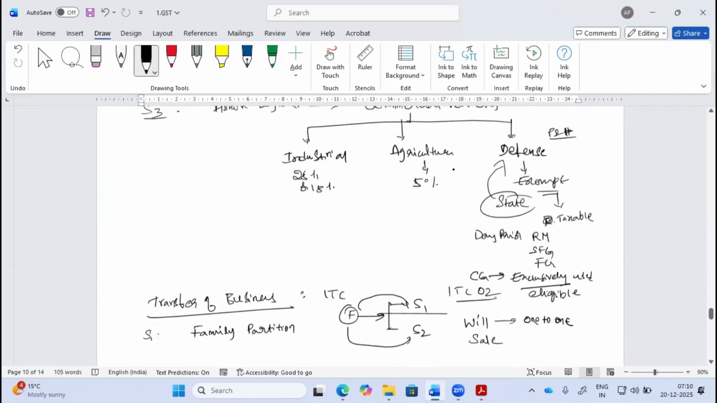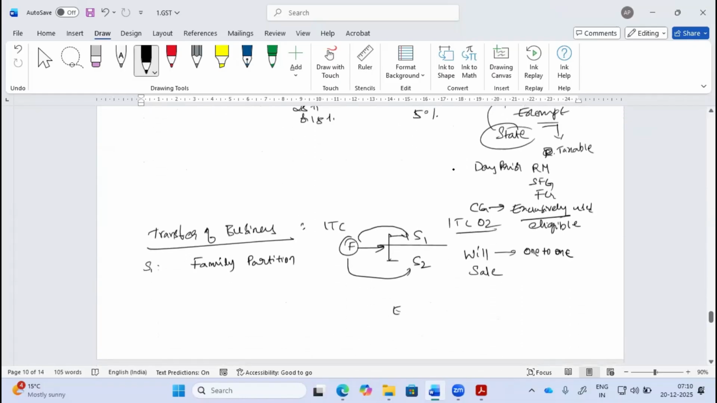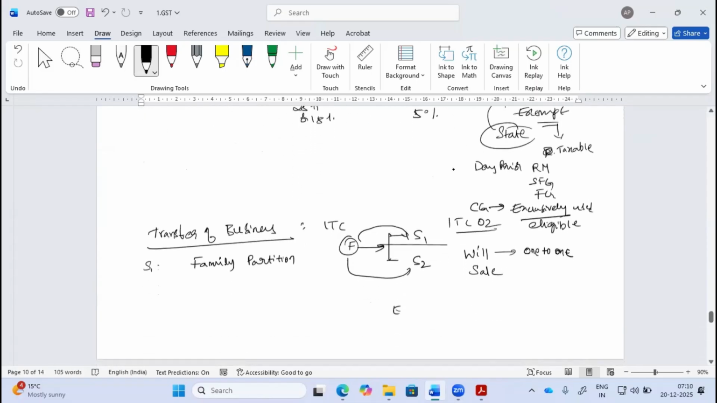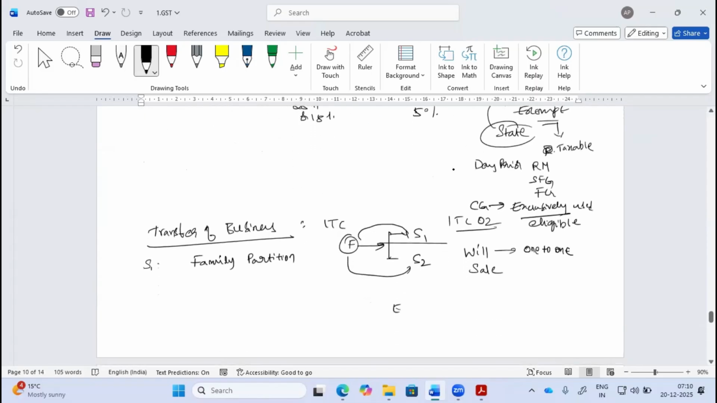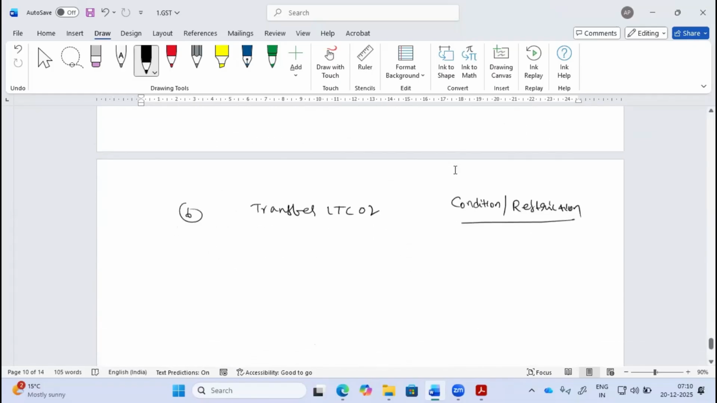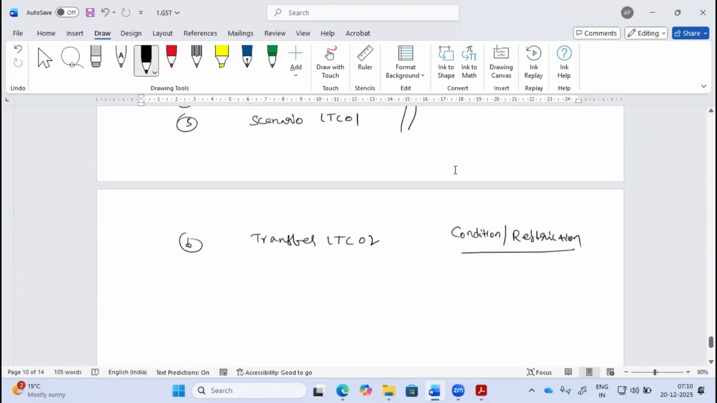Then third, when there is a sale or transfer of business, at that point in time, there is a transfer of input tax credit from one entity to another entity using a particular form called ITC-02. I think this is what we have discussed in our last class. These are the basics which we have discussed. So let's continue with our input tax credit.